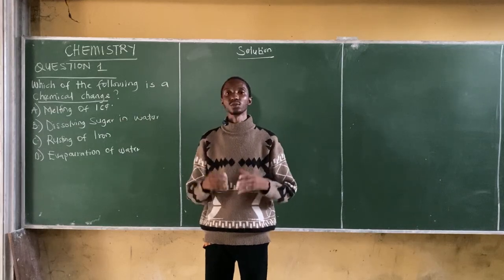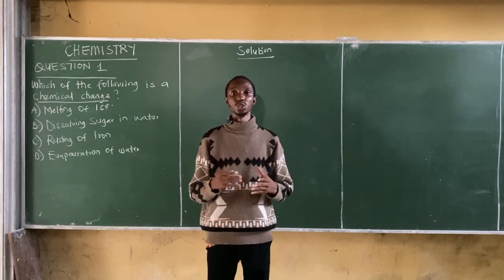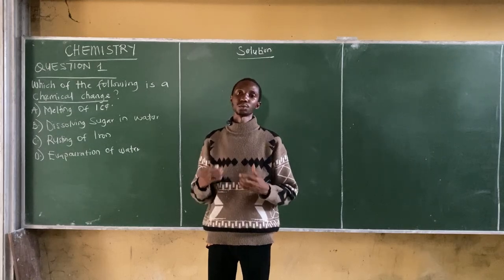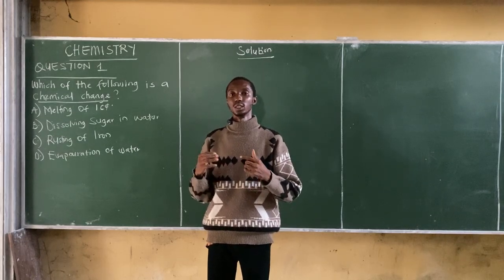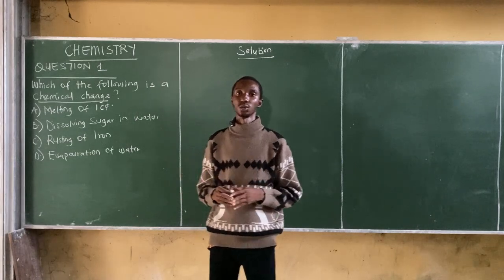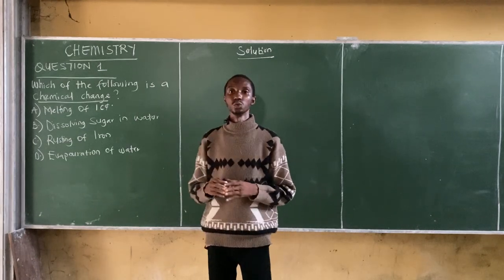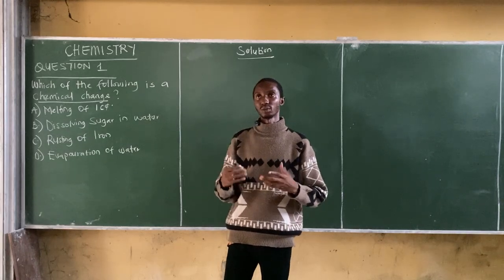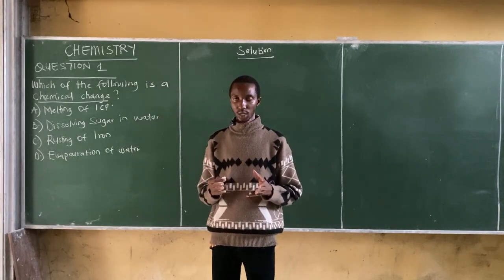I repeat myself, chemical change is a process in which one or more substances is transformed into a new substance with different chemical properties. Example, we have rusting of iron, we have burning of wood, we also have cooking or boiling of an egg. You understand?